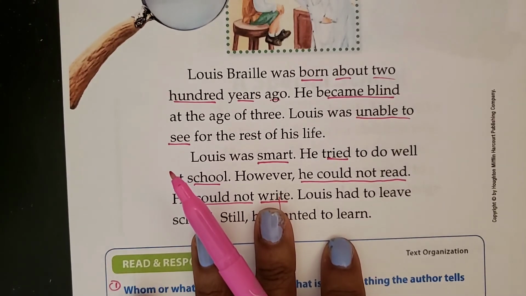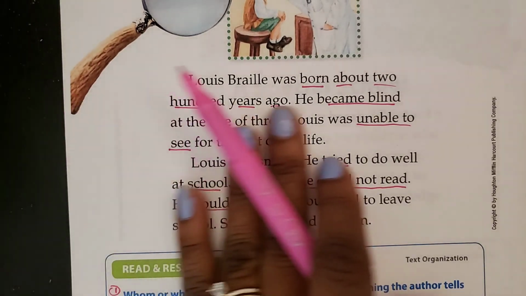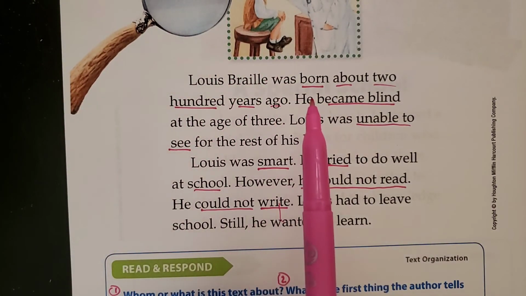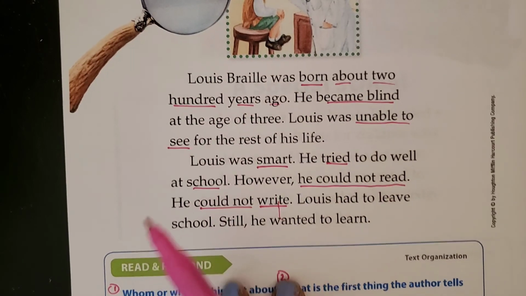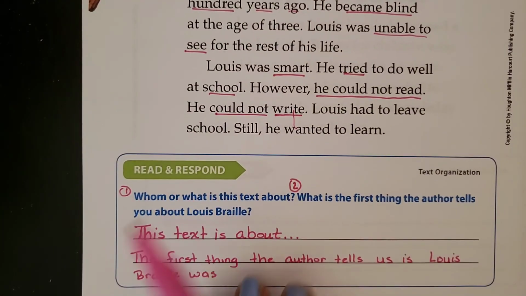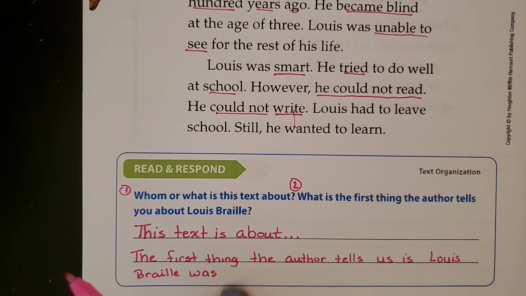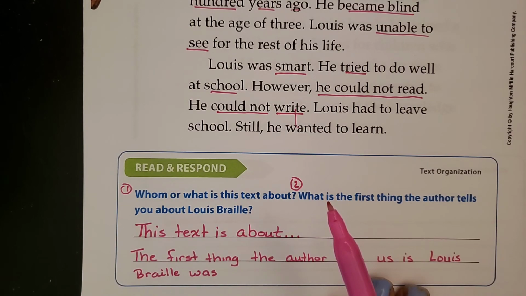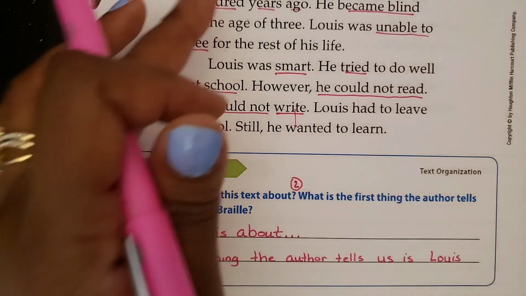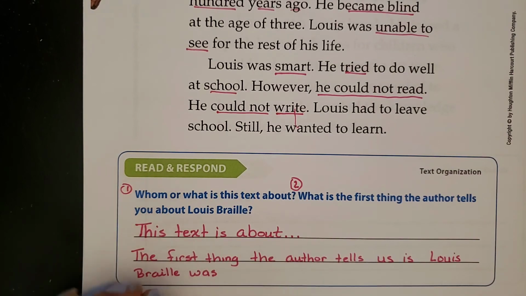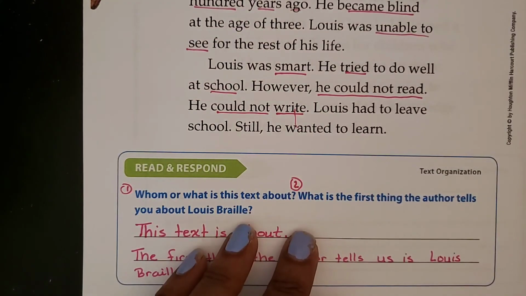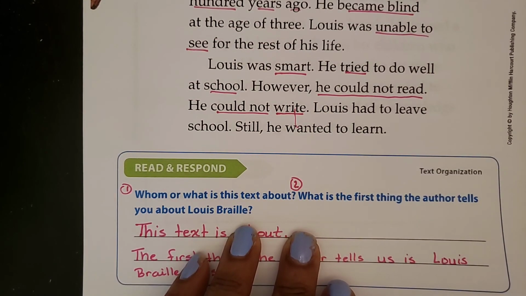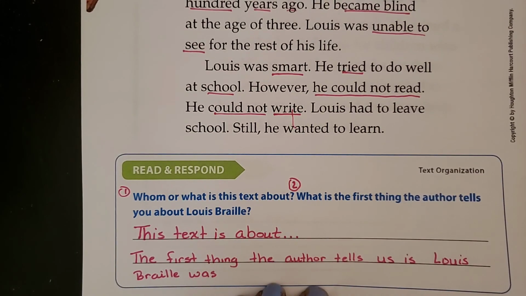So I'll help you with this page. If we look back up, I have some things underlined. Louis Braille was born about 200 years ago. So the first thing that the author told us about Louis Braille was that he was born about 200 years ago. You're going to finish that sentence here. Okay? Take it right out of the text so you don't have to figure out how to spell words. You can look right in the text to spell it. I'm going to go to the next page. If you still need to finish writing the sentence, pause it.